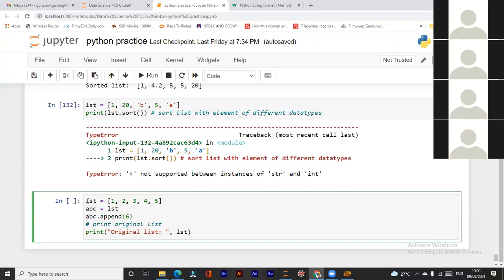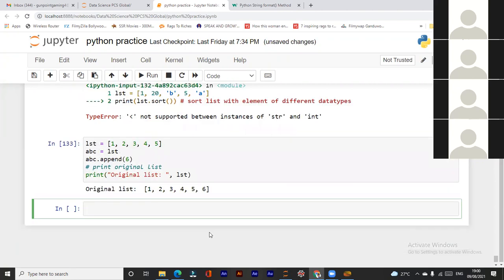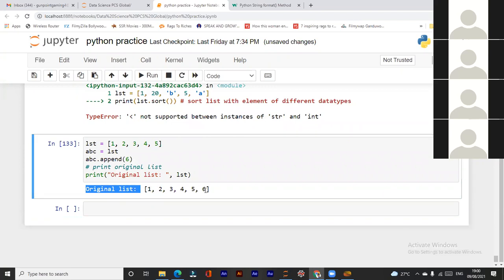Okay, so look, this is the data given by my client. It is very important data. I have to perform data analysis and all that on this data. Now abc is equal to lst. I have written this and now I am appending 6 on this data, which is the original data. So see, original list: 1 2 3 4 5 6. Original list has been changed.